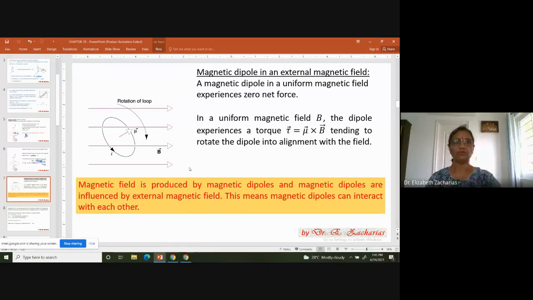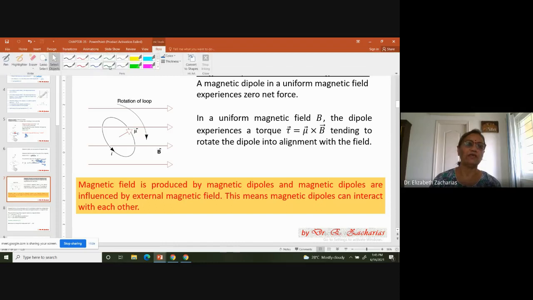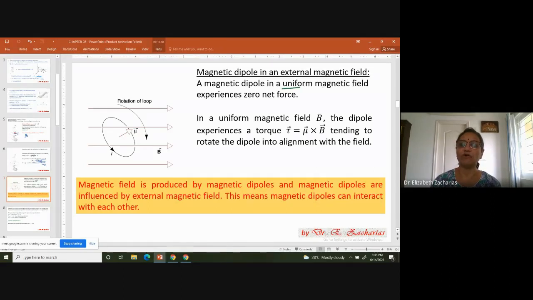Fine. Next, we are going to see that a dipole moment can be influenced by an externally applied magnetic field. Just like in chapter number 29, here we will apply a uniform external magnetic field. And here I want you to go to chapter number 32. What did we see in chapter number 32? We have seen that F is equal to I into integral dl cross B, and that will be equal to 0 for a closed loop.